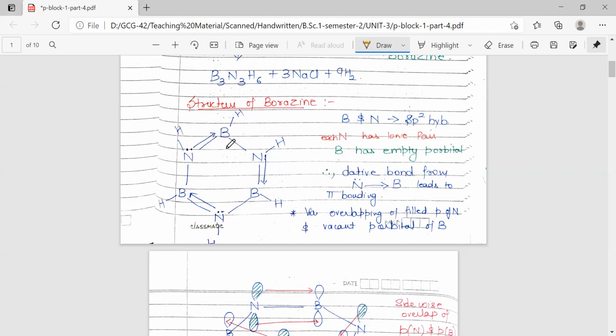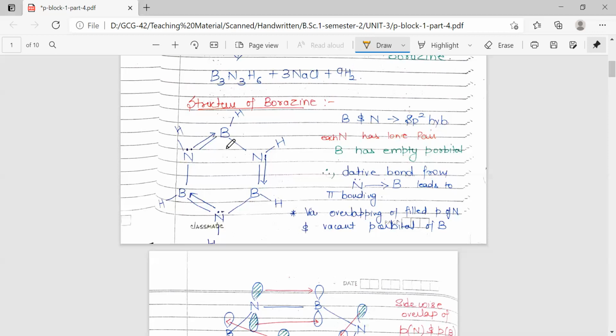The carbons in case of benzene are sp2 hybridized, because there is a pi bond formation for the carbon-carbon double bond. Alternate double bonds and single bonds are present in case of benzene. But in case of borazine, here also both the boron and nitrogen are sp2 hybridized, but boron has a vacant 2p orbital, while nitrogen has a filled 2p orbital.